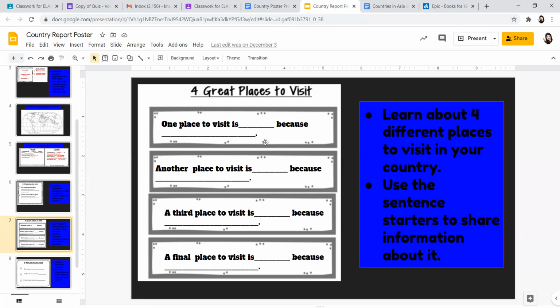It's a great tourist destination. The mountains are beautiful. People love to go skiing there. Whatever a reason is that people would want to go to that location in that country. So make sure you have 4.